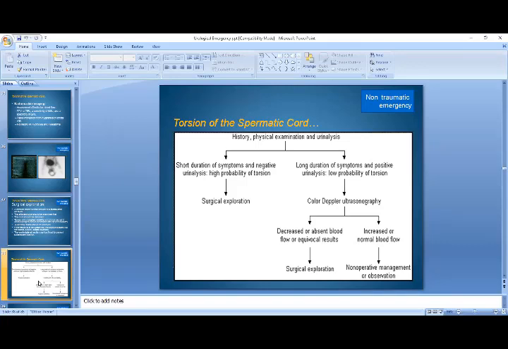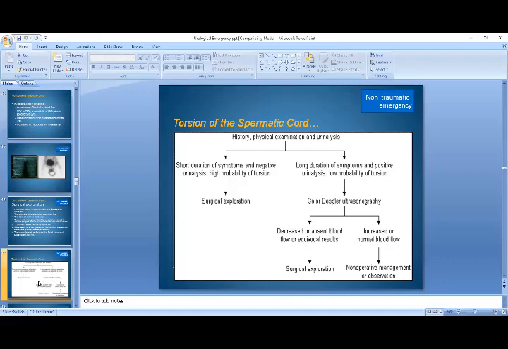So short history and negative urine analysis shows testicular torsion. Long history, long duration of symptoms and positive urine analysis.